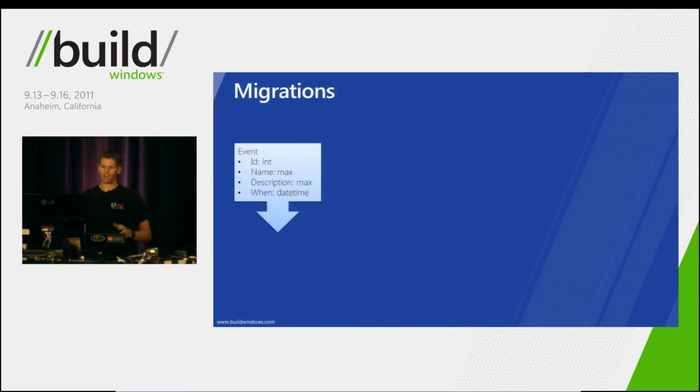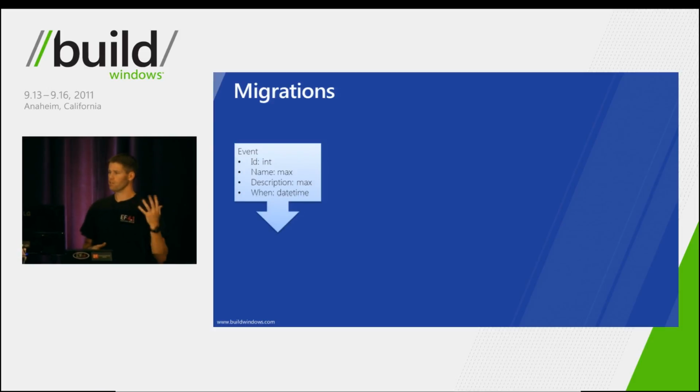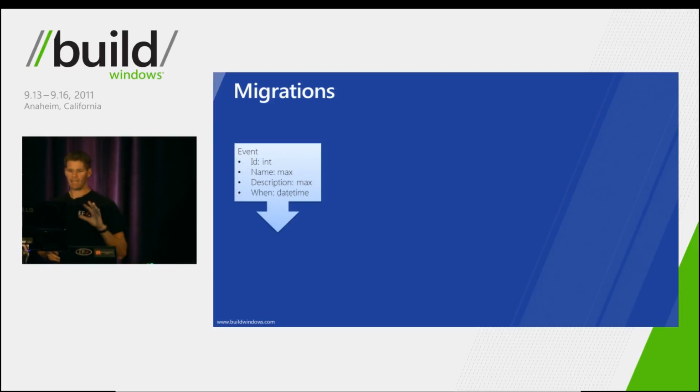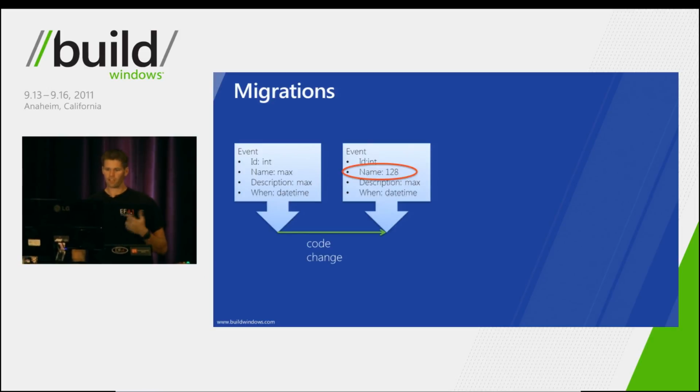So this is where we started. We had an event class. It had an ID, a name, a description, when the event was. And name had this max length, and it was based on a convention. So the first thing we did was we made a code change. We added that data annotation attribute to limit the length of the name to 128 characters.